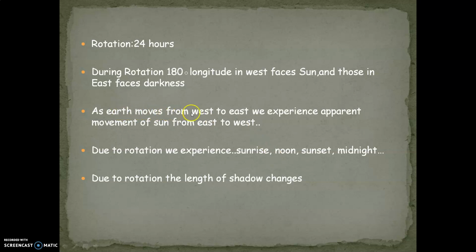As the Earth moves from west to east, we experience the apparent movement of the sun from east to west. During rotation, we experience sunrise, noon, sunset and midnight. These are the important phases of the day: sunrise, noon, sunset and midnight. This happens only because of the rotation of the Earth.